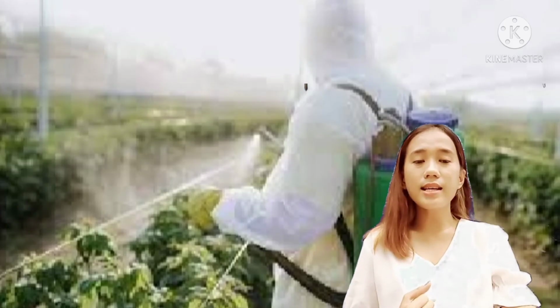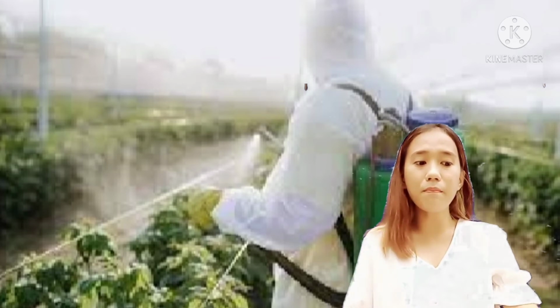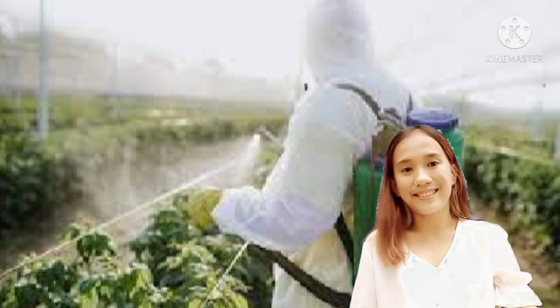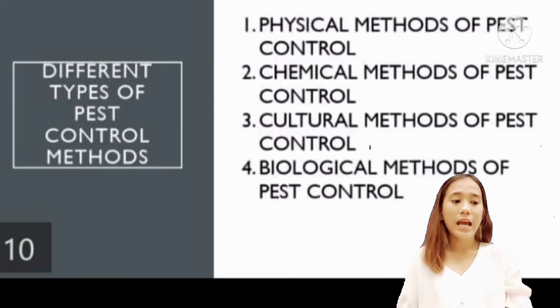Considering the sizes of these pests, there are different types of pest control methods that can be used to manipulate or to stop this kind of pest. So there are four major methods of pest control. First is the physical method of pest control. Second is the chemical method of pest control. Third is the cultural method of pest control. And lastly, the biological method of pest control.